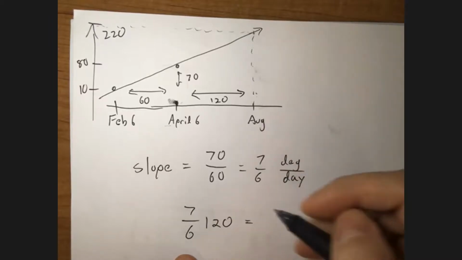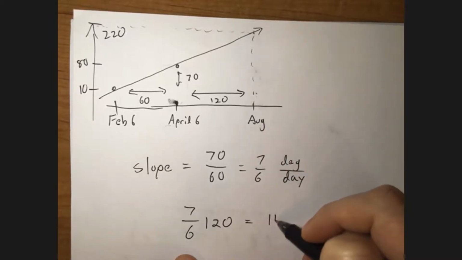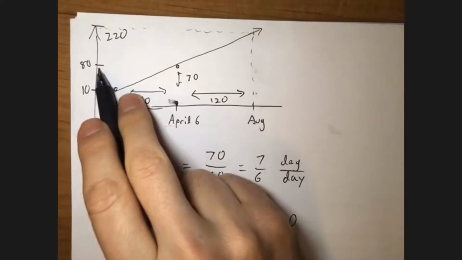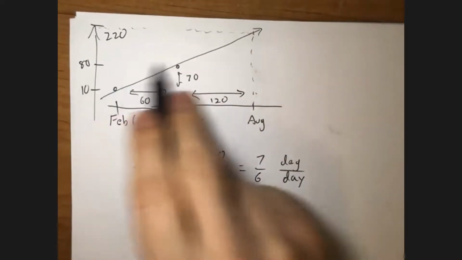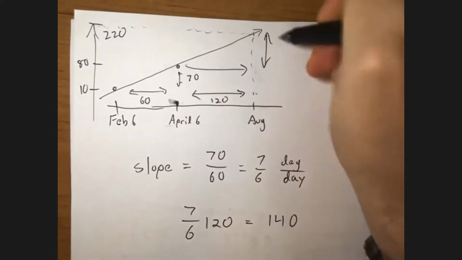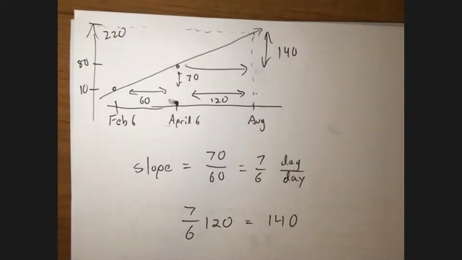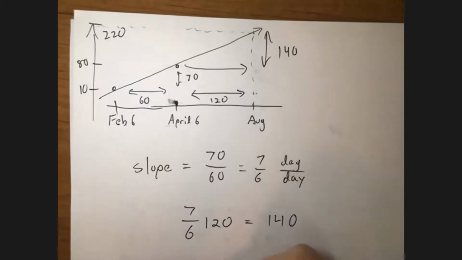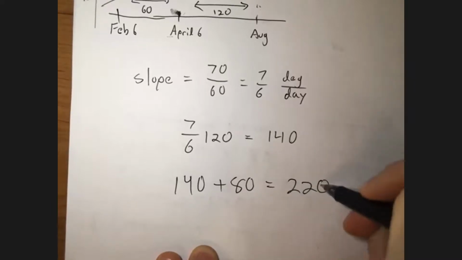And then 20 times 7 is 140. And 140 plus where we ended up, we were at 80 here. So we're going to increase by 140 more. 140 plus 80 is 220. That's where he got the 220 from.